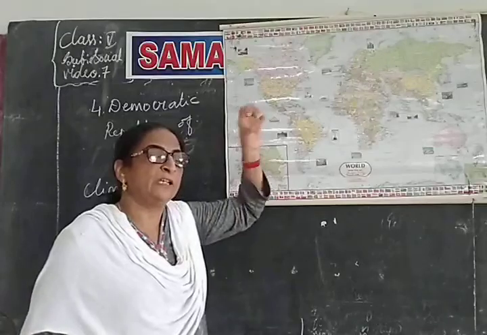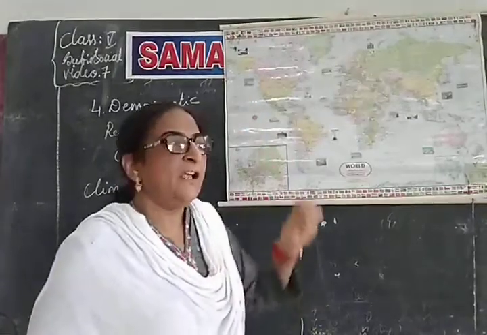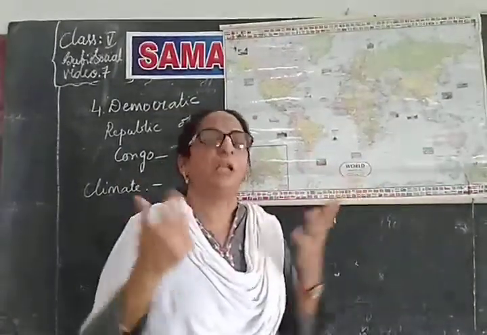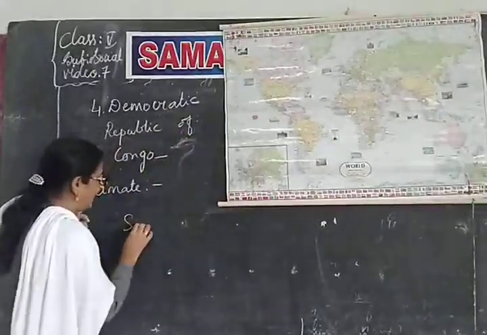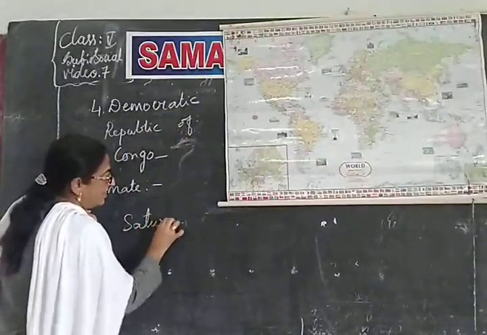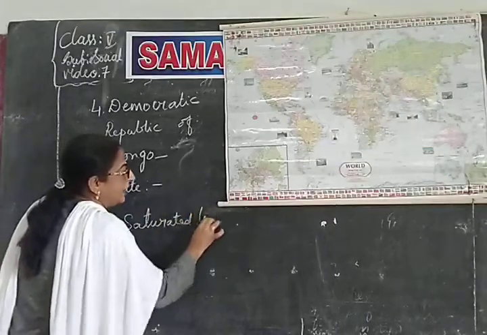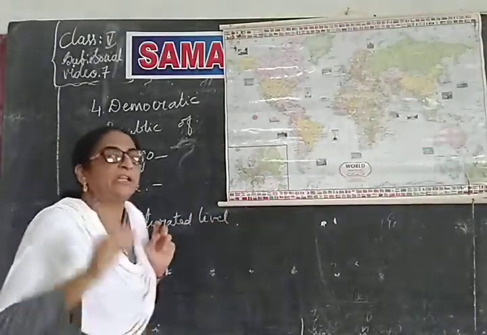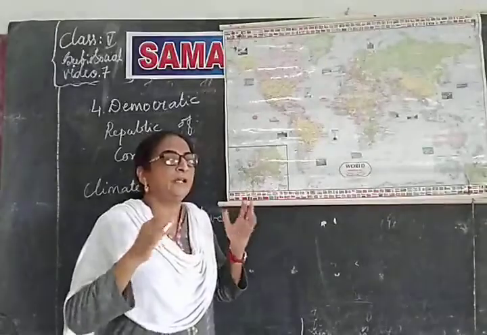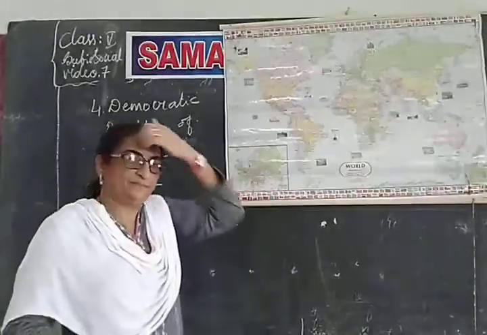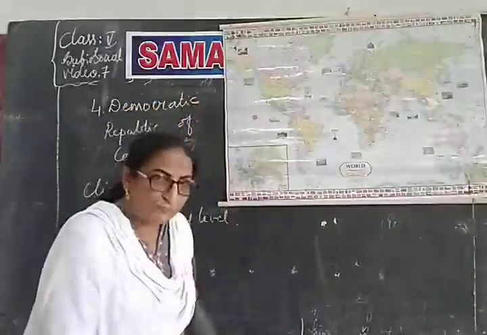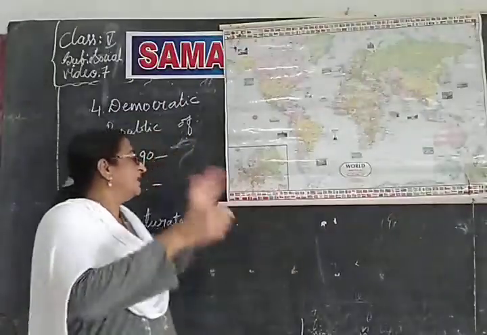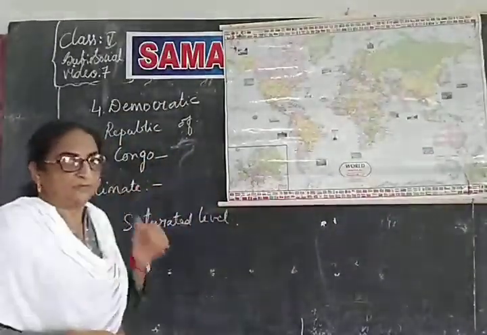The clouds will come to such a level where they can't hold any water. That means they have come to a saturated level. So, when these clouds come to the saturated level, they can't hold any water in them. So, at that point what happens? Again it has to fall down. So, the rain falls down, isn't it?